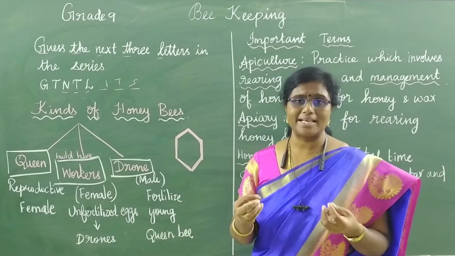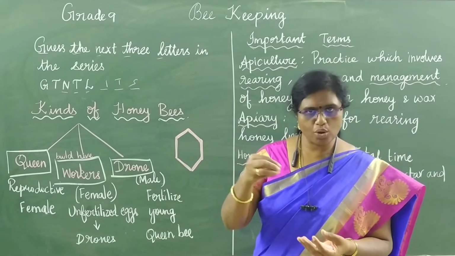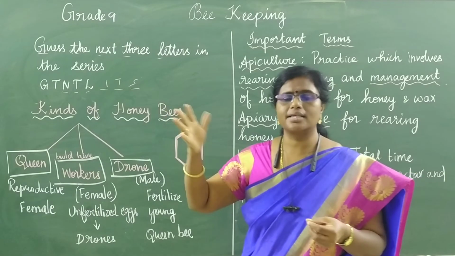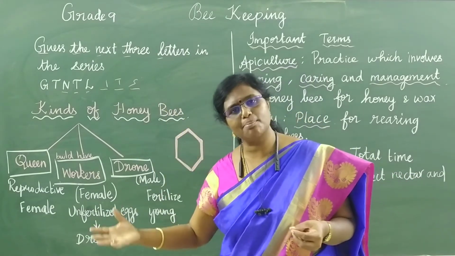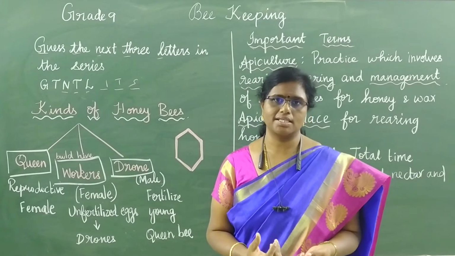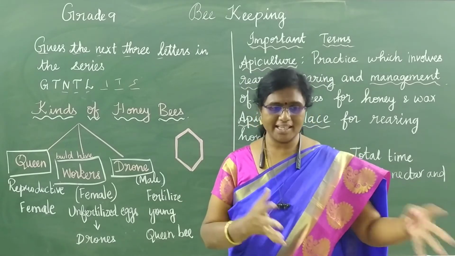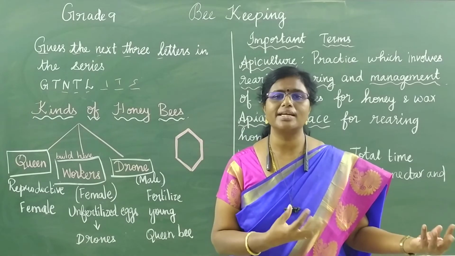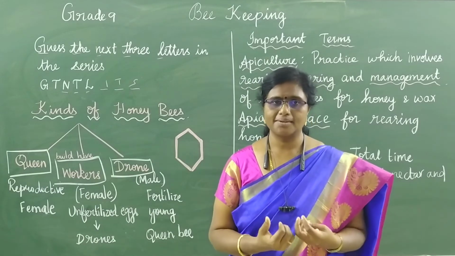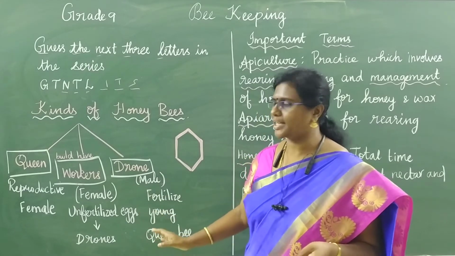So there will be very pleasant smelling flowers, sweet fragrant flowers. Honeybees go to those flowers. They will suck the nectar from the flowers. So how will it communicate the message to the other bees that there are fragrant flowers? So through a help of a waggle dance or round dance. So with that dance, it will communicate that these flowers are having a sweet smell, sweet nectar to other bees. So it will call the other bees and it will suck the nectar from the flowers. So these are some important points of different kinds of bees.